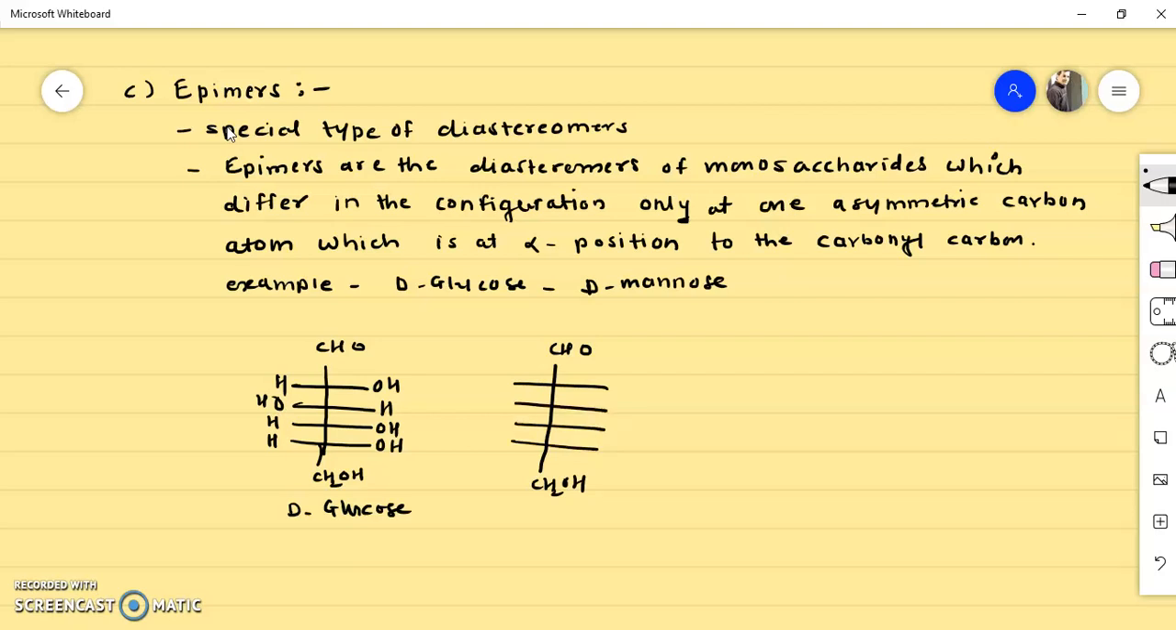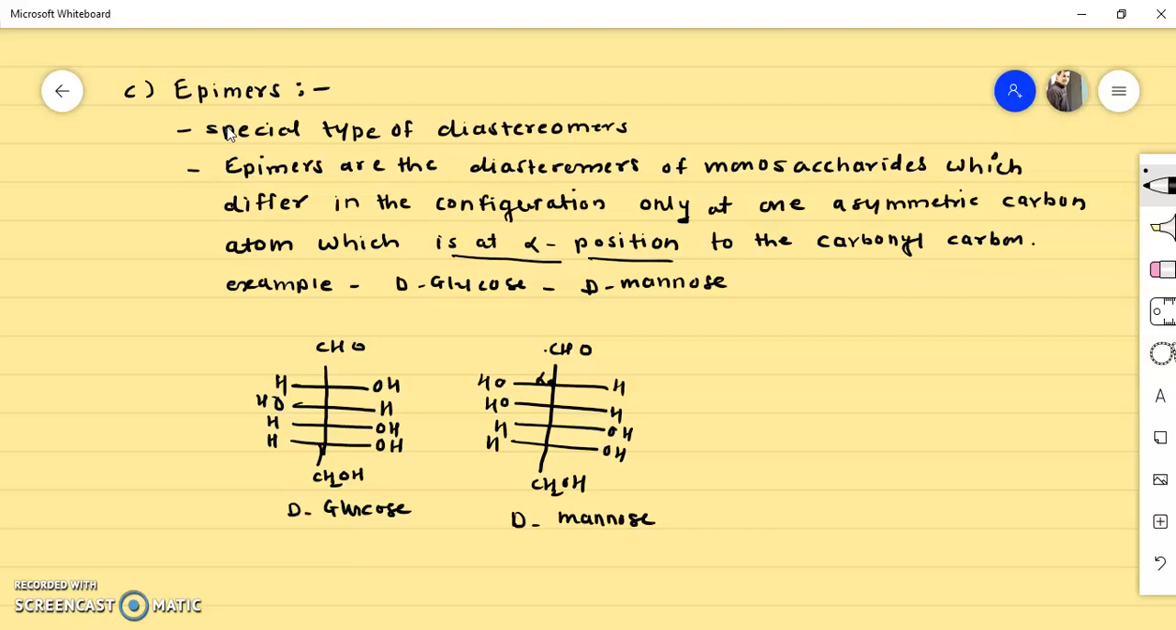Now what does the definition say? You see, epimers are the diastereomers of monosaccharides which differ in the configuration only at one asymmetric carbon atom which is at alpha position to the carbonyl group. Now this is a carbonyl group, okay, and this is the alpha position, so this is the alpha carbon. So here is the only difference. That means now here the OH group is on this side, here is a hydrogen. Now the rest of the molecule is as it is, so I will write down as it is, H, OH, OH, H and OH. So this is the structure of D-mannose.